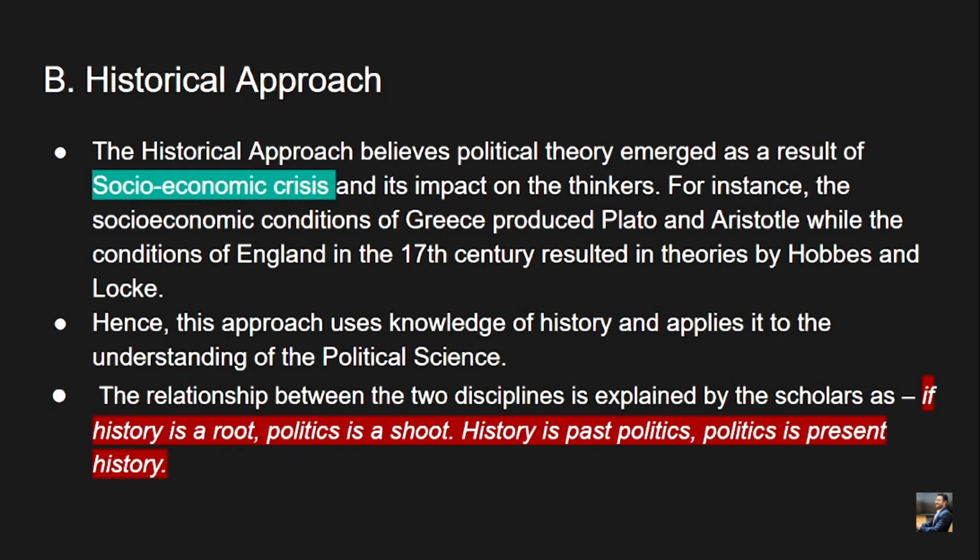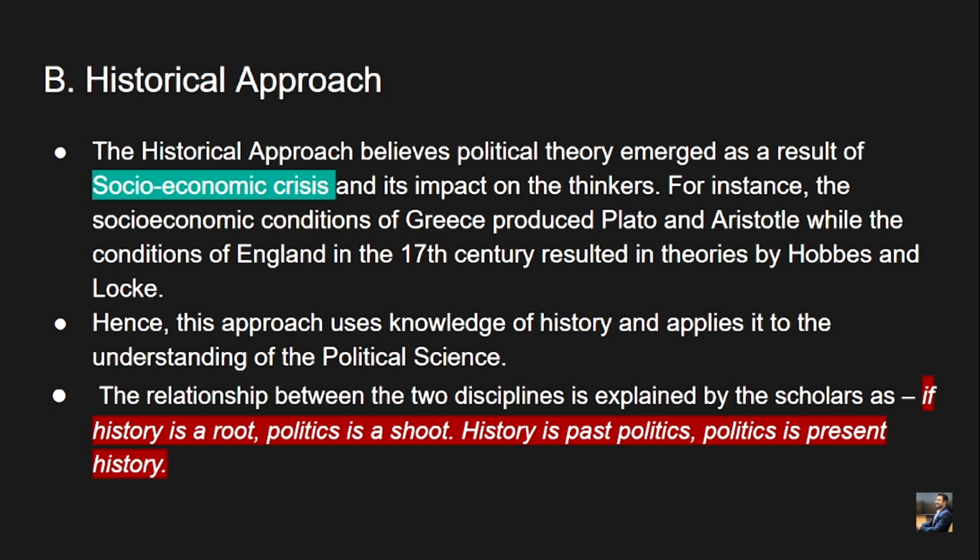So this is a historical approach basically. The historical approach believes political theory emerged as a result of socio-economic crisis and its impact on the thinkers. For instance, the socio-economic conditions of Greece produced Plato and Aristotle, while the conditions of England in the 17th century resulted in theories by Hobbes and Locke.